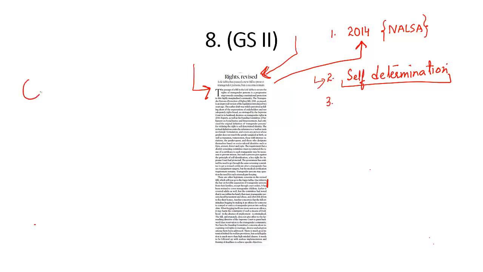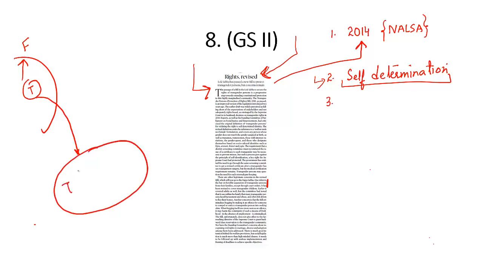Let's say, for example, there is a transgender person in the family. This person is facing enormous difficulty in the family, facing criticism and discrimination inside the family. It would have been better if this person is removed from the family and placed in an environment where other transgender persons are also present, so that they can be comfortable in this new family. But there is a bar that you cannot forcibly separate a transgender person from his family unless there is a court order.